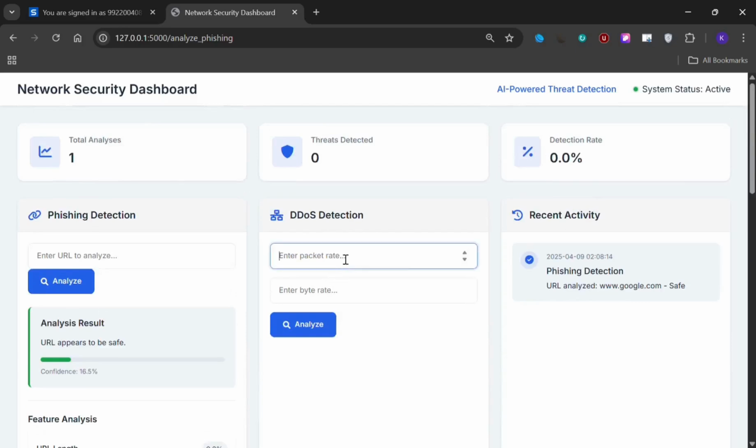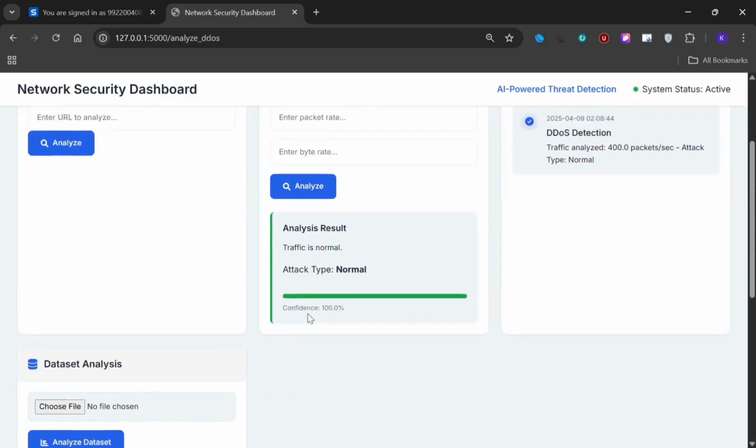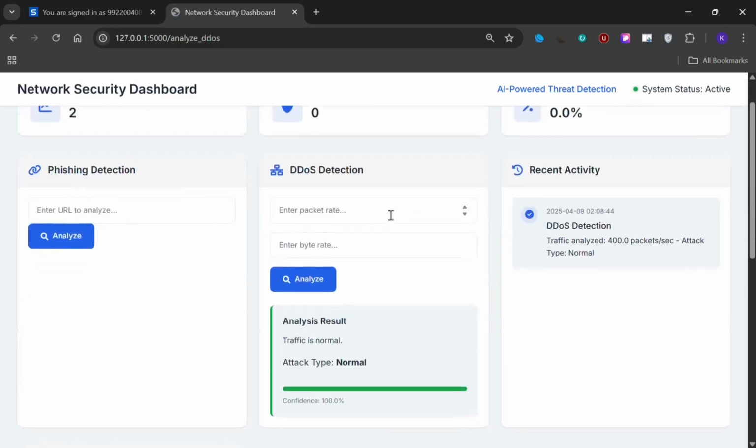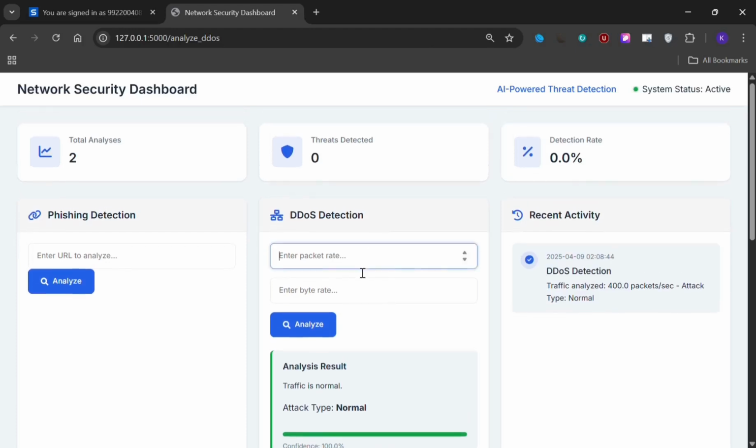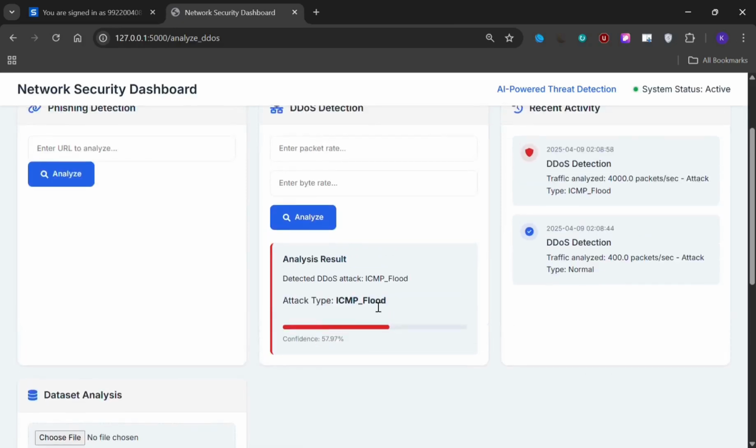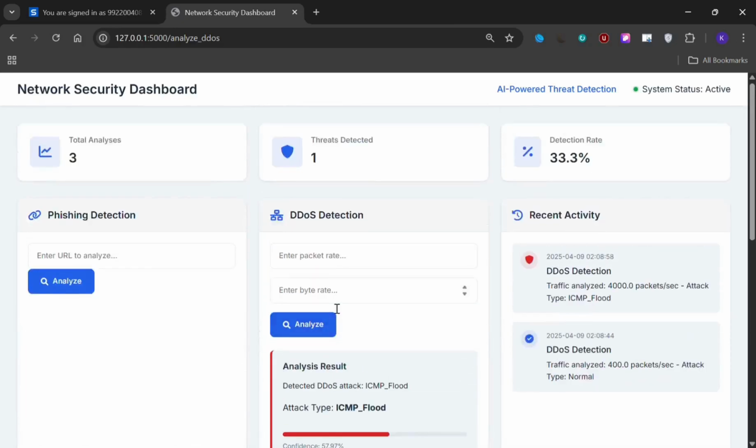Then I move to the DDoS detection. Based on the packet rate and byte rate, it will detect which type of DDoS attack. Suppose I give 400 and below. Then it will show 100% normal confidence. So the attack is normal. Suppose I give 4. Then this type is an ICMP flood attack. In this way, the attacks will be displayed in the recent activity.